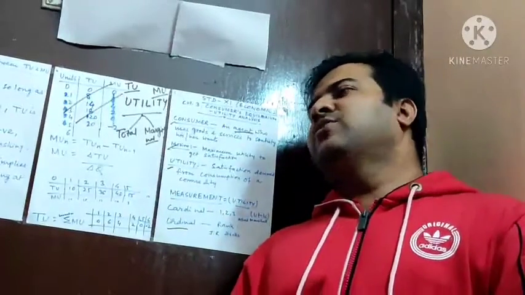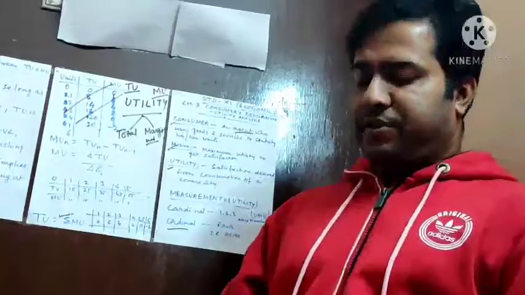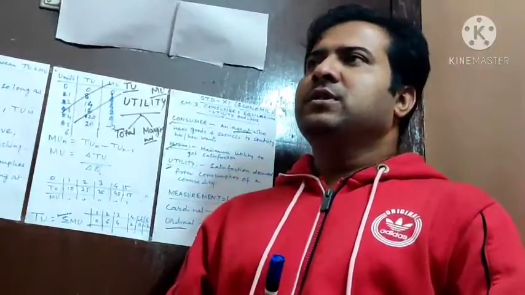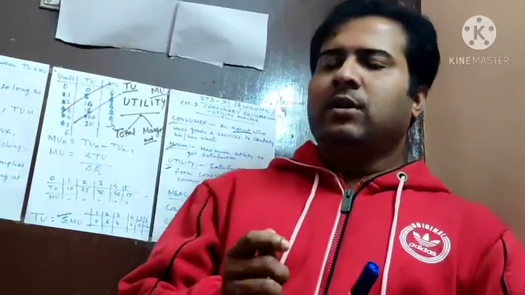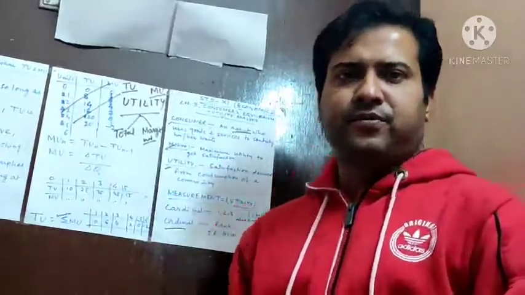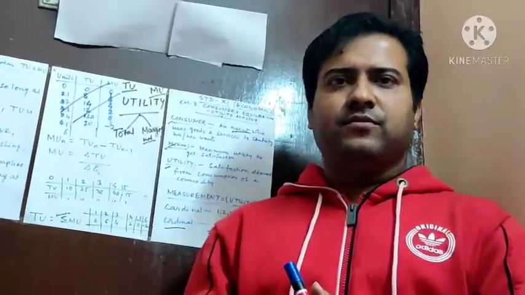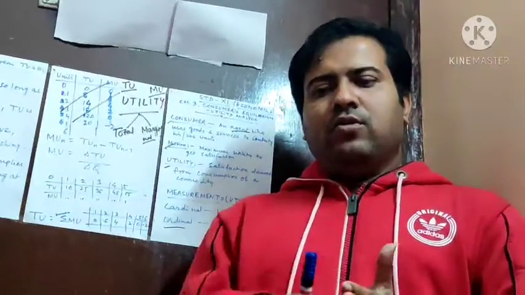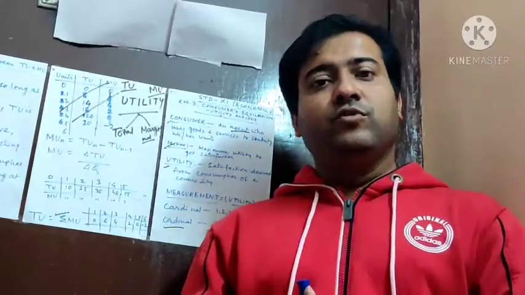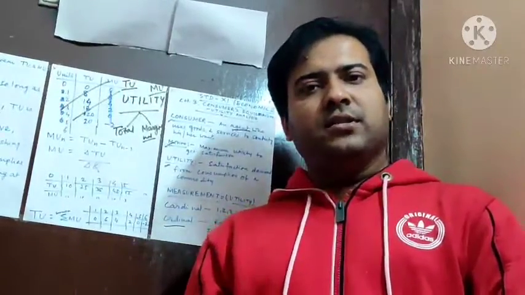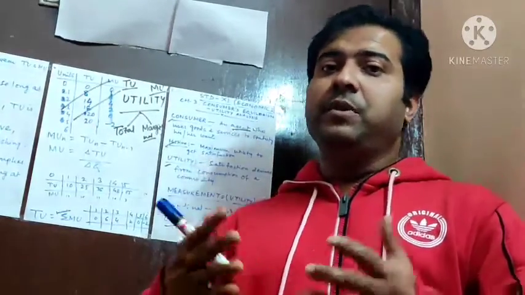Now, how does this theory work? Suppose someone has given you a chocolate. You are very happy. With 2 chocolates, you will be more happy. With 3 chocolates, you will be more happy.